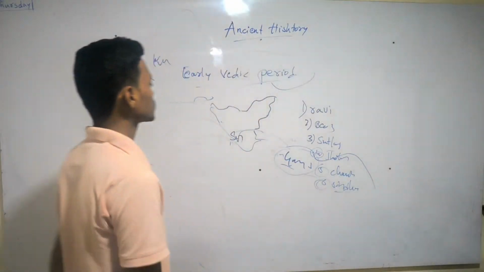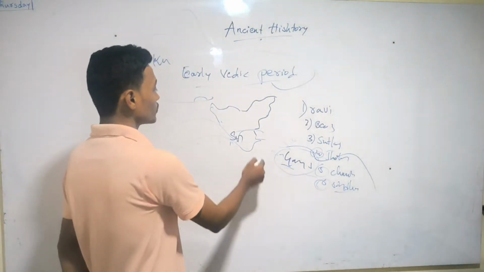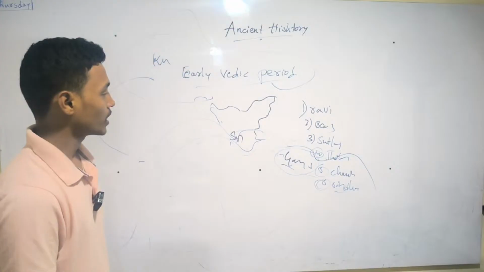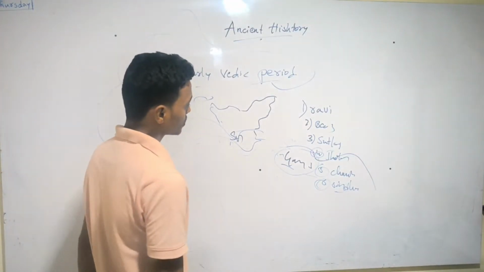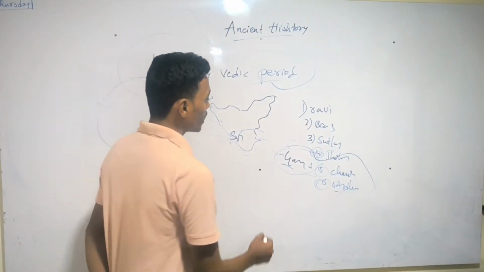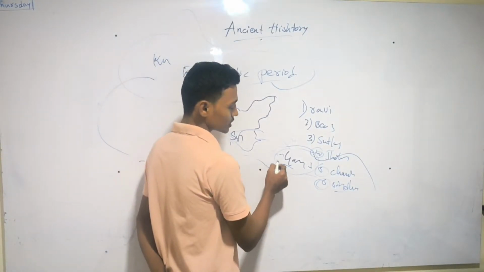These are the rivers flowing in the northern part of India, in Haryana and Punjab. Then they moved to the Gangetic period,